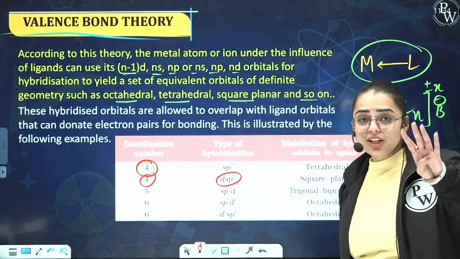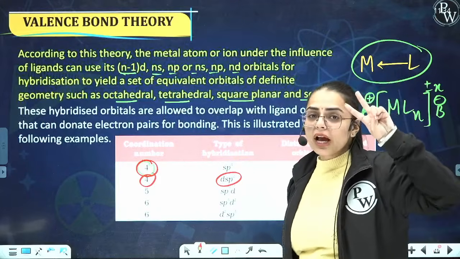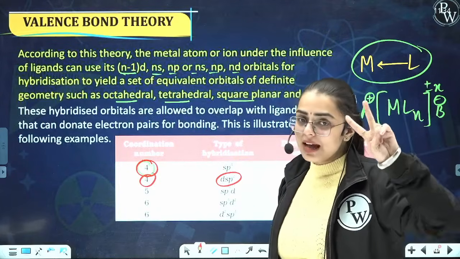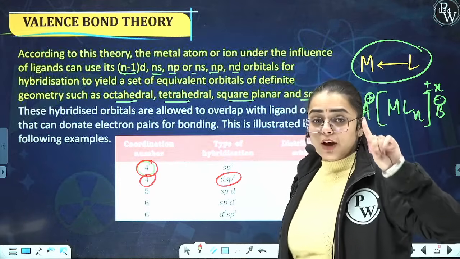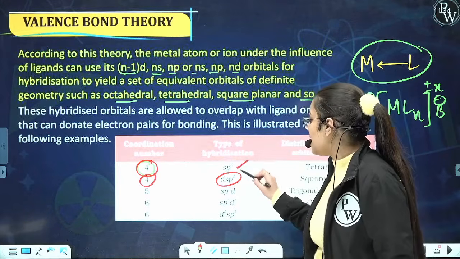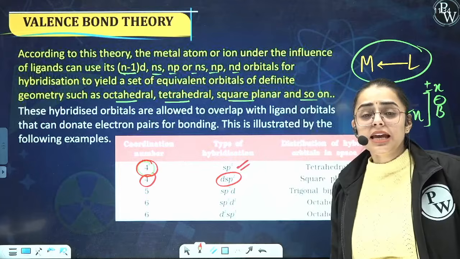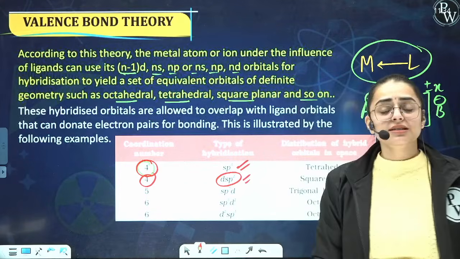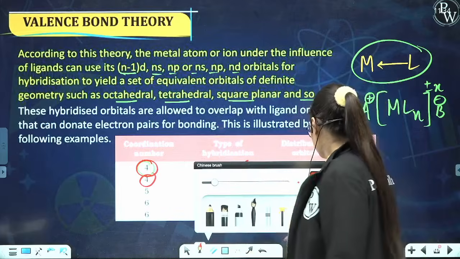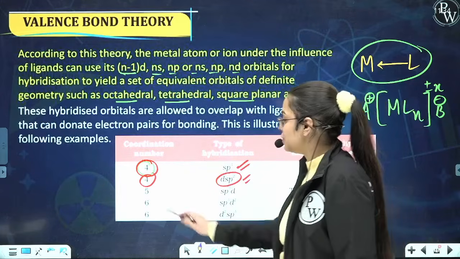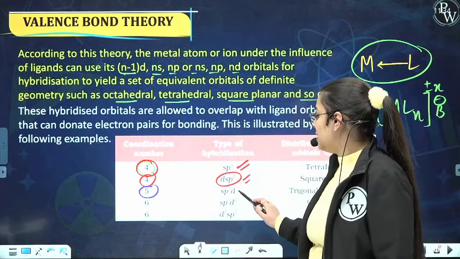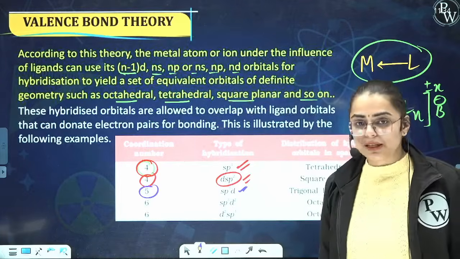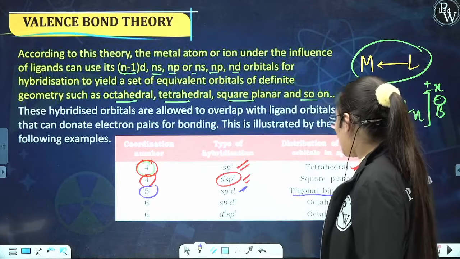So with coordination number 4, we exhibit two kinds of geometry. One is tetrahedral, another one is square planar. For tetrahedral, the type of hybridization will be sp3, and for square planar, it shall be dsp2. Is it clear? Great. Very good. Now let's see, for coordination number 5, we have sp3d as the hybridization and the geometry is trigonal bipyramidal.